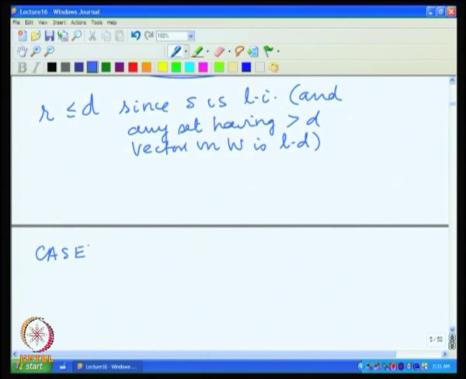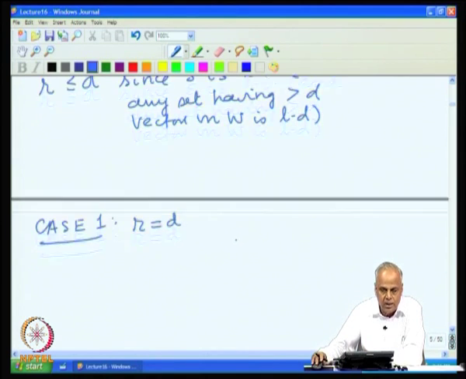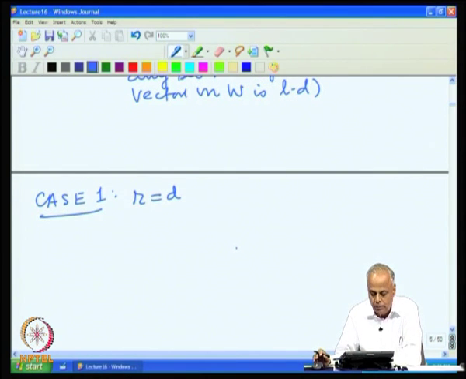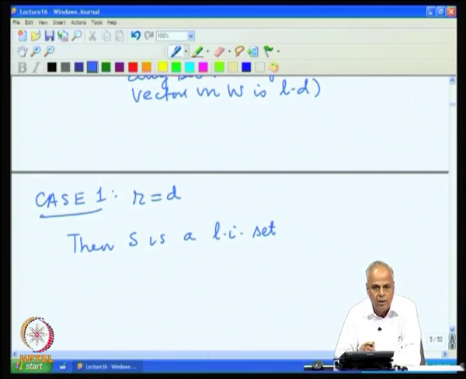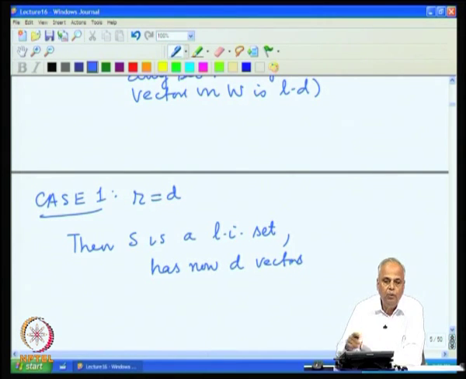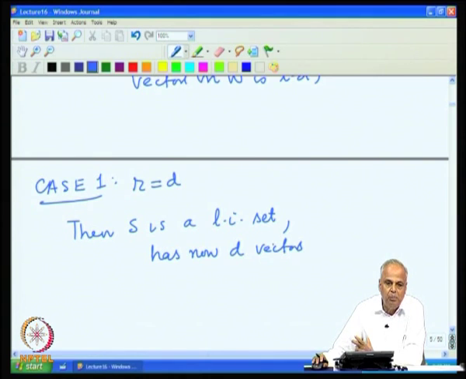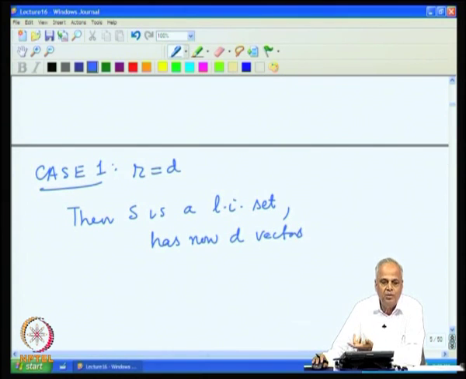Now, let us look at this situation. R is less than or equal to D. So, there are two possibilities. One is R equal to D and the other one is R less than D. Let us look at the case R equal to D. Then S is a linearly independent set, because we started with a linearly independent set, and it has now D vectors. So, if we have a set of D vectors which are linearly independent in a D dimensional space, we have said it must be a basis.